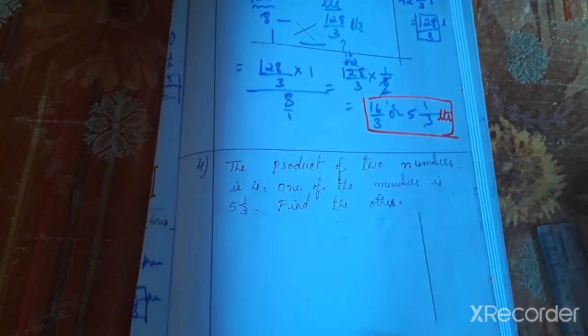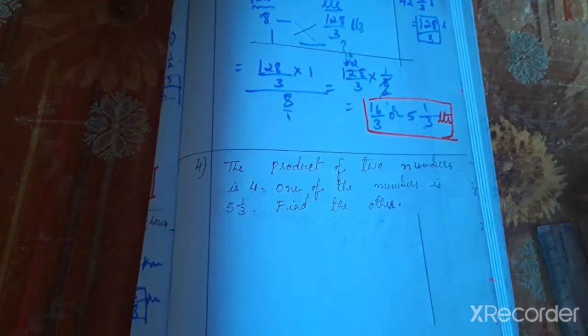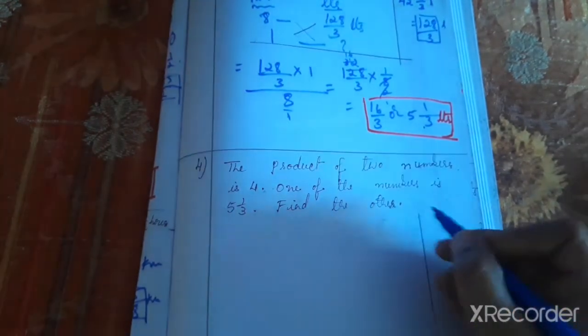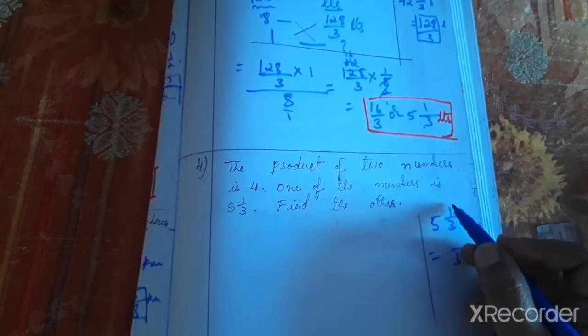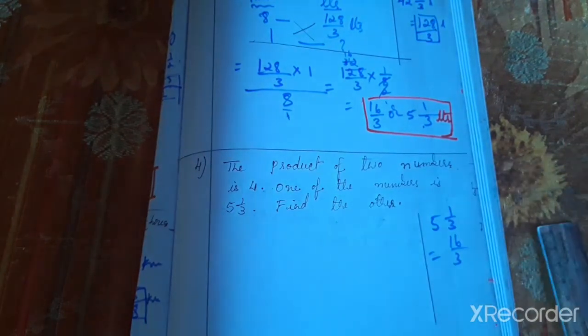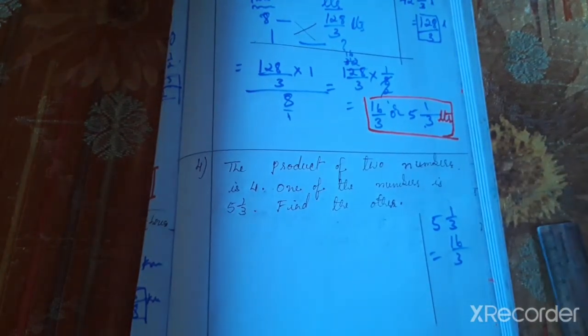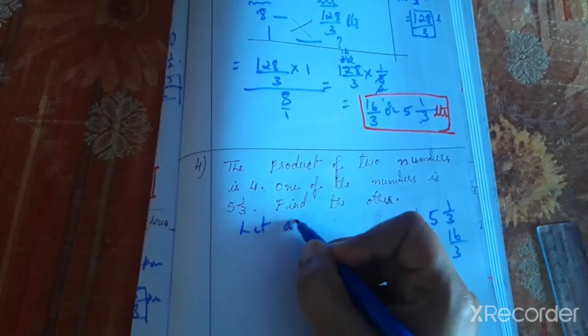Now fourth question: the product of two numbers is 4. One of the numbers is 5 1 by 3. So convert it. Simplify 5 1 by 3. That is 3 5s are 15 plus 1, 16 by 3. Okay, 16 by 3.